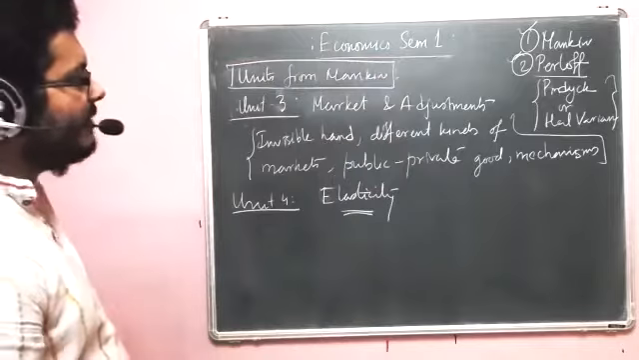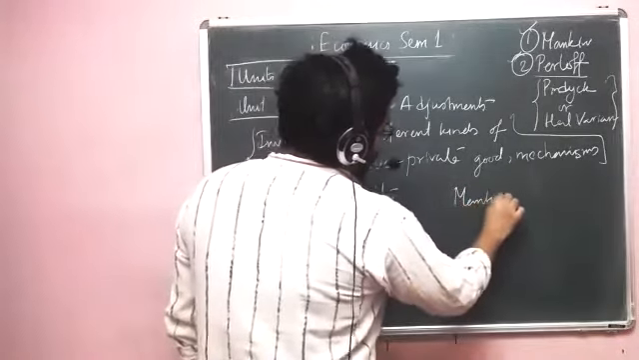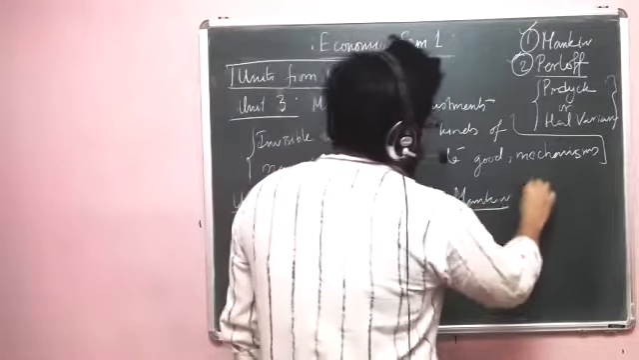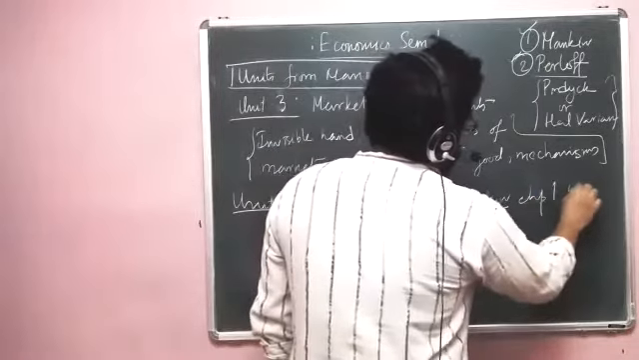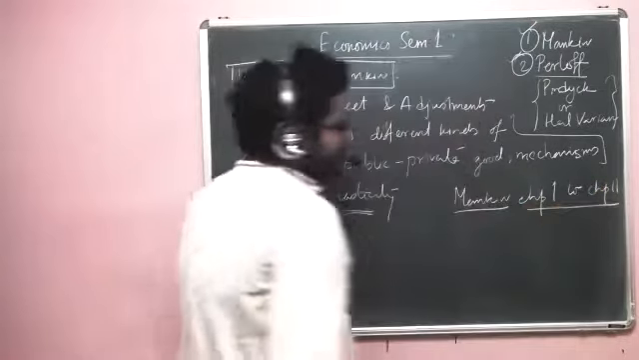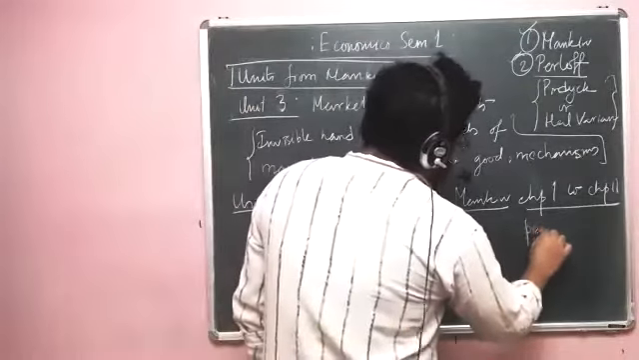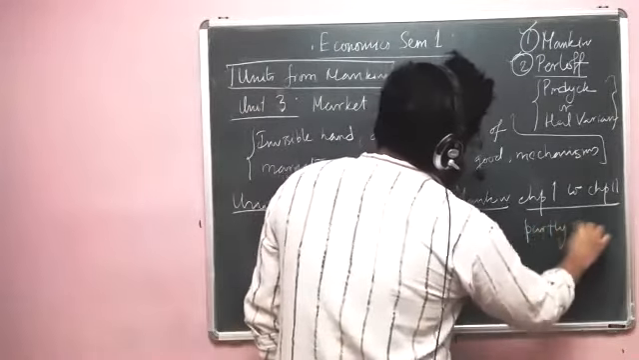Now, if we talk about the university syllabus, Principles of Economics, that is Mankiw's book, chapter 1 to chapter 11 is in your syllabus. And then partly chapter 12 is also in your syllabus, partly chapter 12.